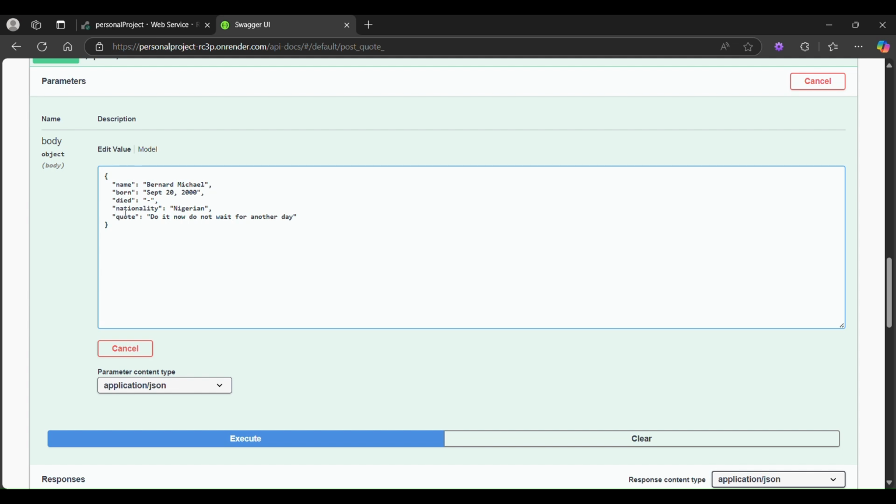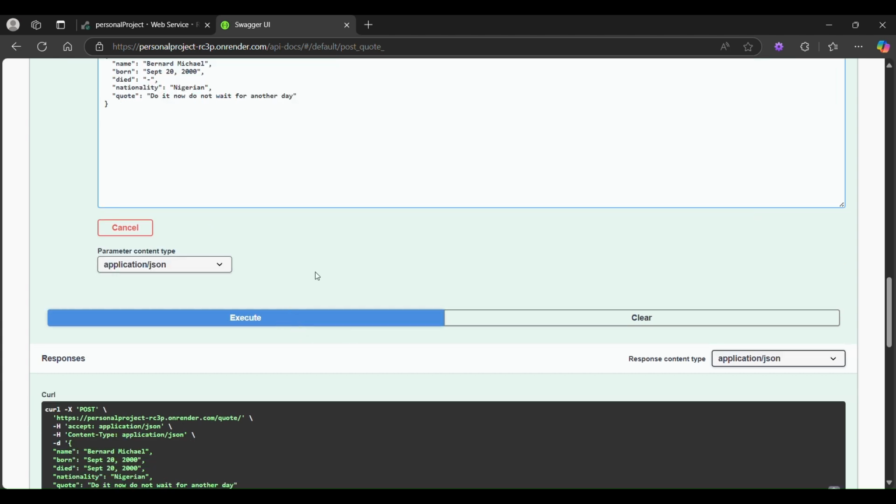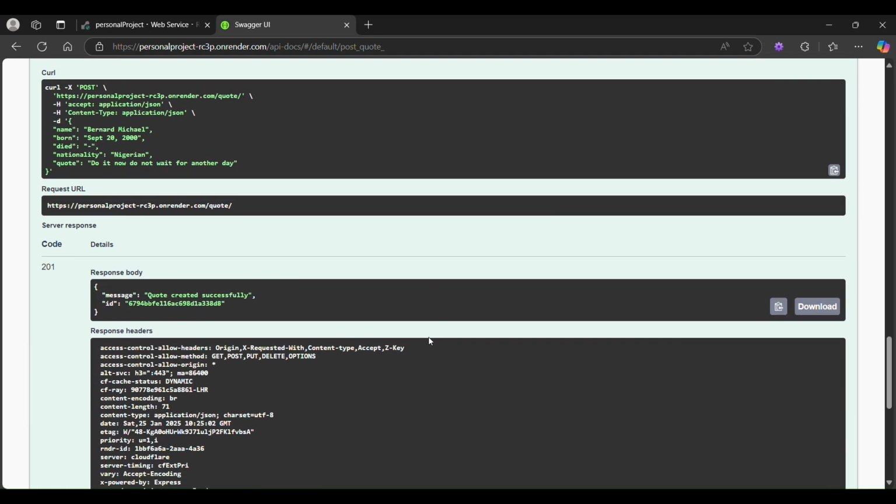These two fields are required. The only optional one is died. If I initiate this now, it's going to create, because this one is optional. I didn't require it like that. I only validated the dates. So if I execute this, it's going to work.